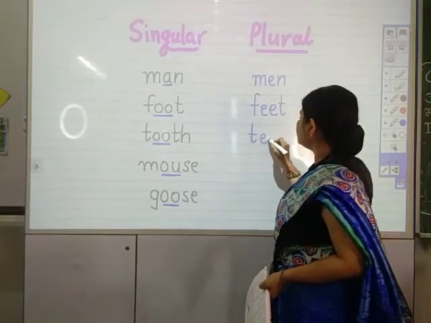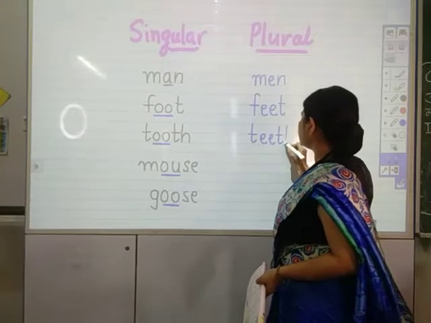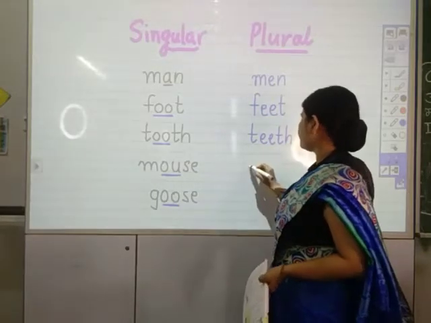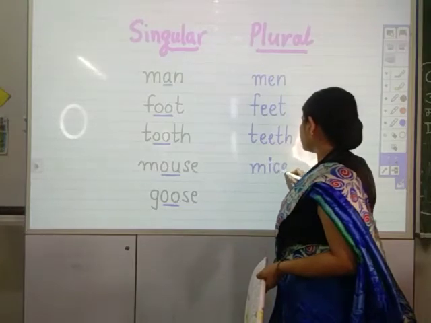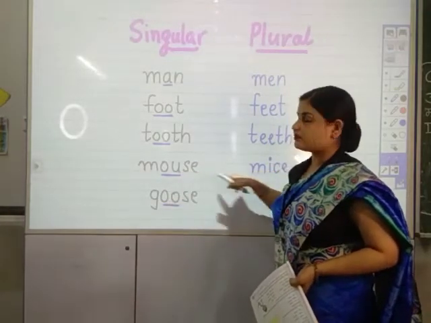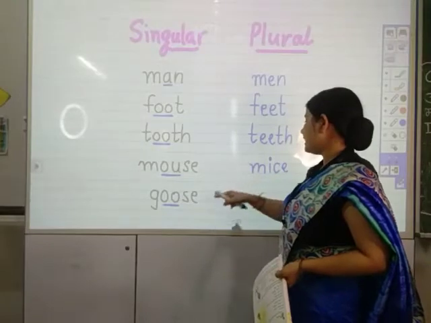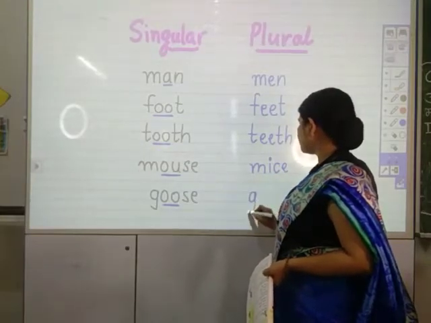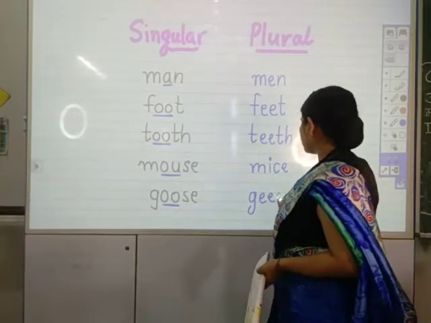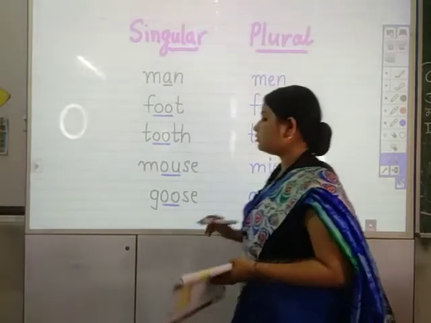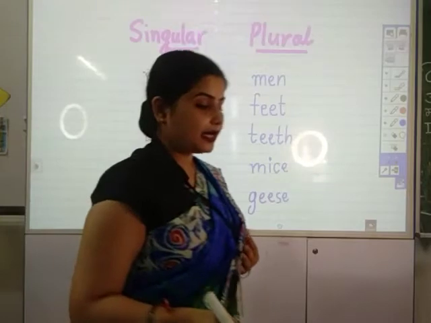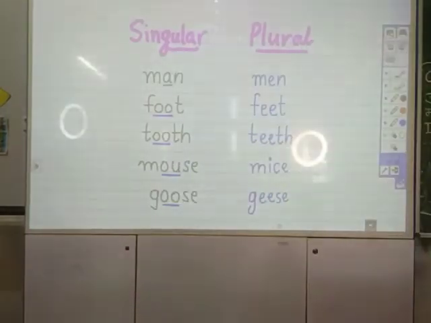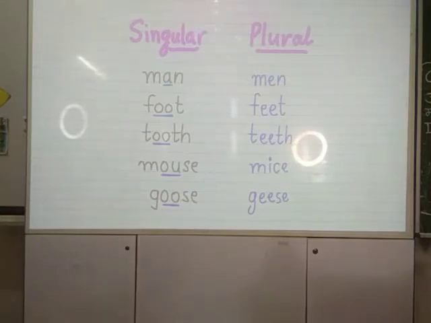Next is tooth. In the same manner, teeth. Mouse, mice. See, O-U is replaced by I. And here goose, geese. So class 2, you have to remind them. You have to keep all these rules in your mind.